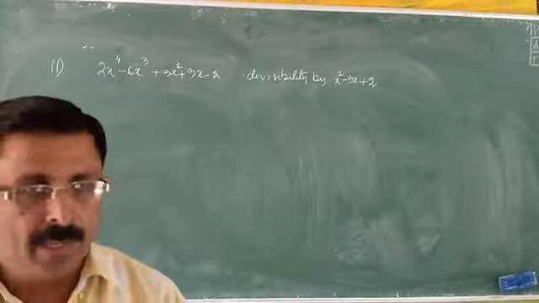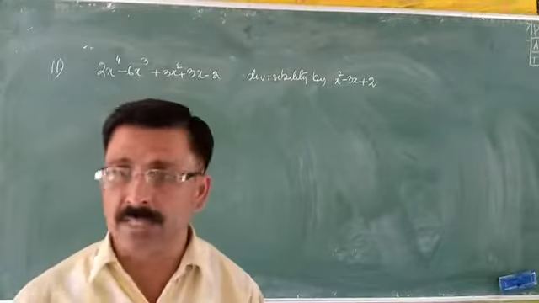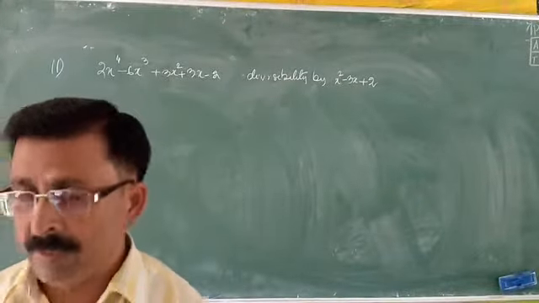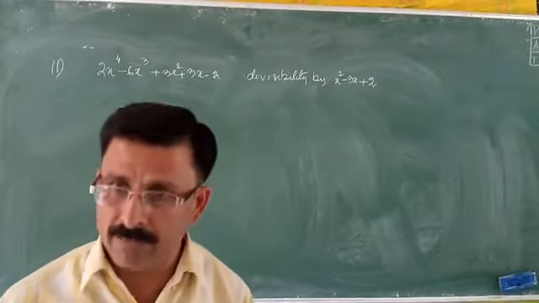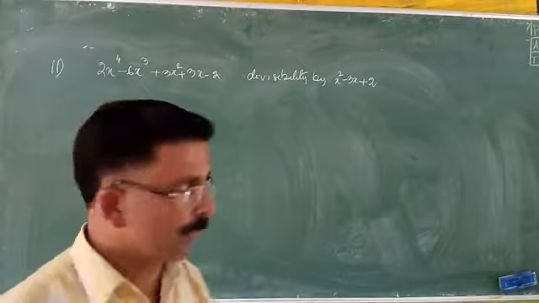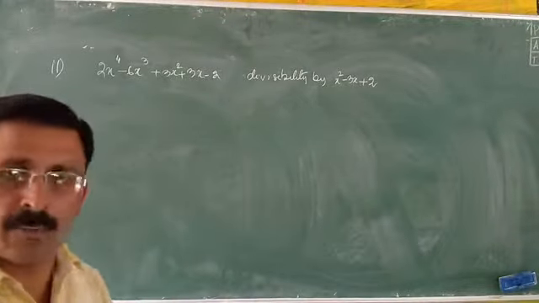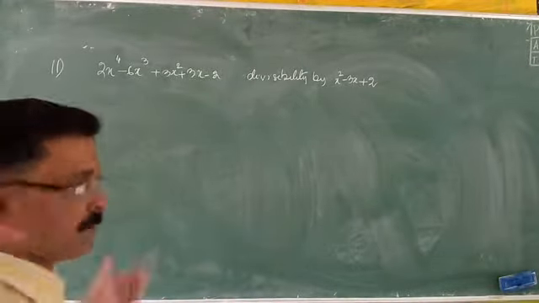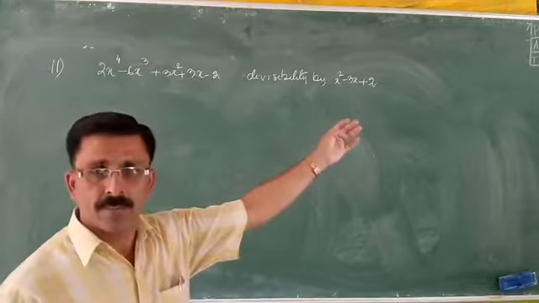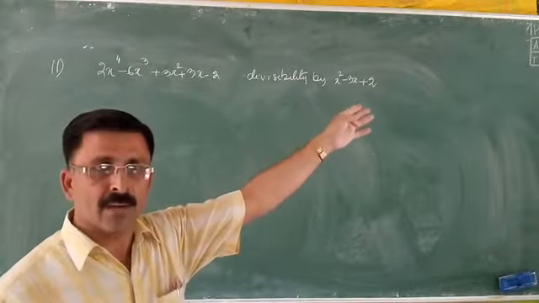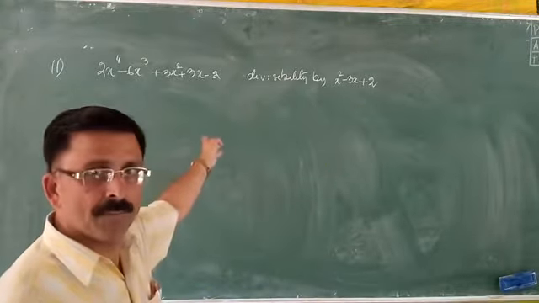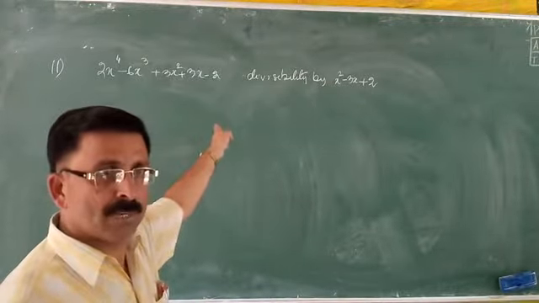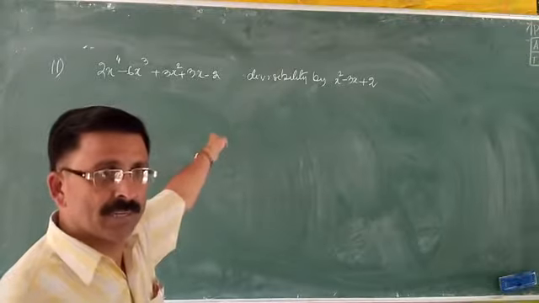If you remember, the type 1 question was to factorize. Type 2 question was to factorize. And for factorizing, there was a divisor given. This question is also almost the same. We have to check the divisibility of this number by this number. That means this is a divisor, and this needs to be divided, that means this needs to be factorized.